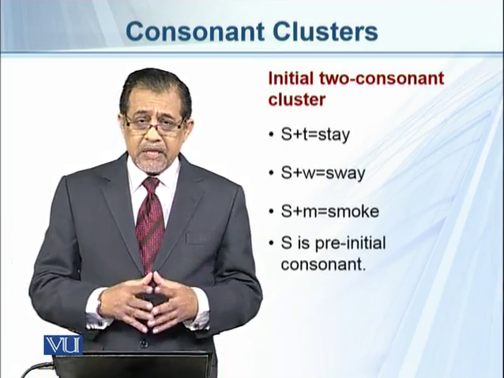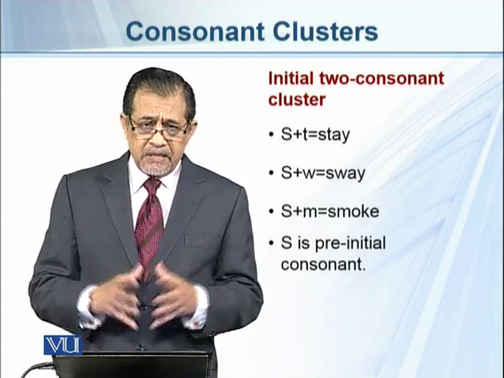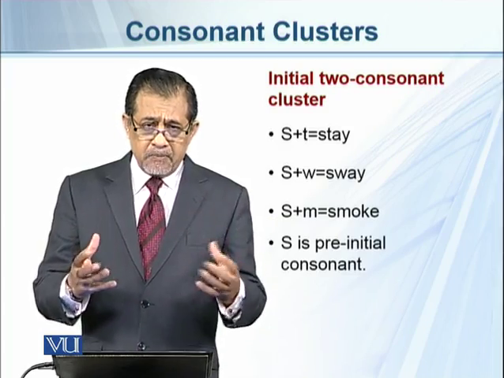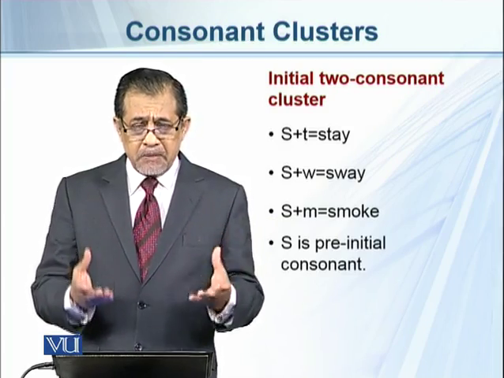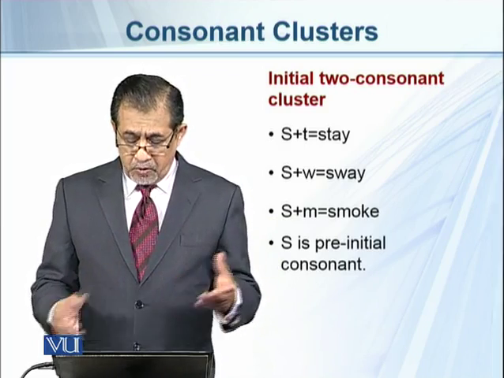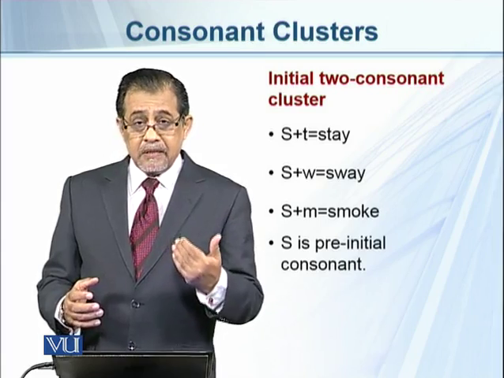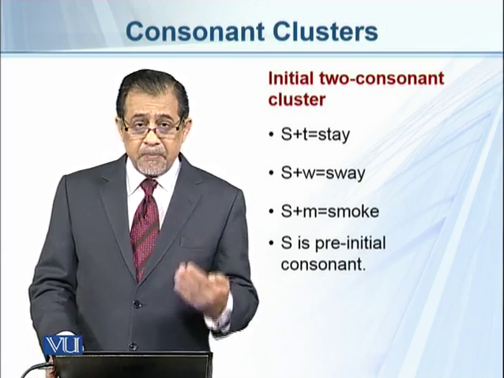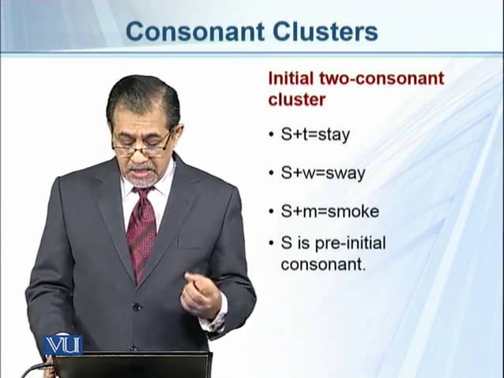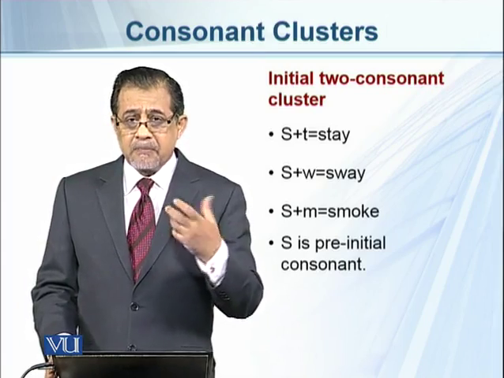For example, there are a few possibilities of which consonants can be possible in the initial position. So we can have s plus t, stay, s plus w, sway, s plus m, smoke.